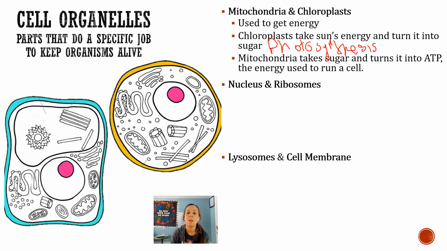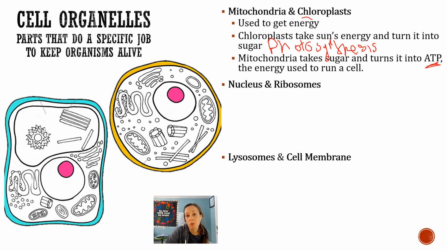Photosynthesis. Okay, so they're going to take the sun energy and turn it into sugar. We're going to talk about that in a few weeks. All right, mitochondria then take the sugar and turn it into ATP. ATP is the cell's energy. Okay, so mitochondria are going to take it and turn it into ATP so that the cell can run. So those are both our energy factories.